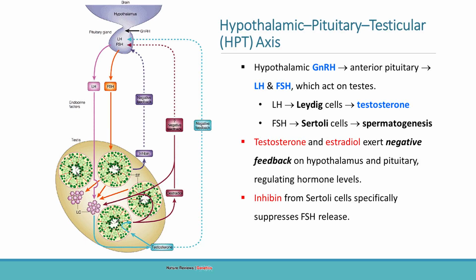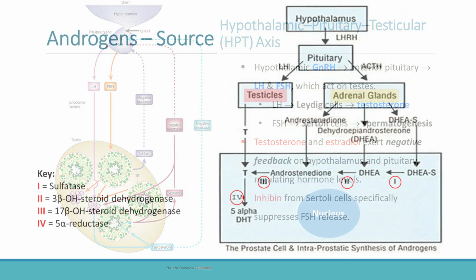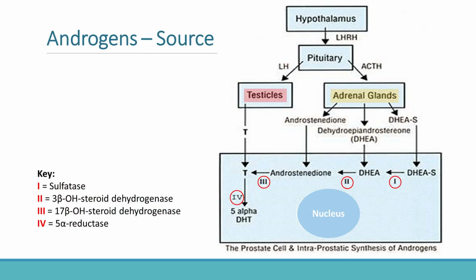This axis is clinically extremely important because many androgenic drugs and antiandrogenic drugs work by manipulating these feedback mechanisms. For example, exogenous testosterone suppresses gonadotropins and may lead to infertility and testicular atrophy. Similarly, GnRH analogs used in prostate cancer suppress testosterone production by shutting down the axis. Now let us discuss the sources and metabolism of androgens.